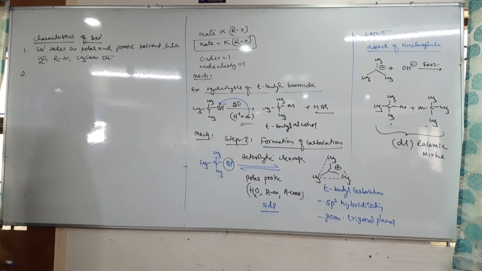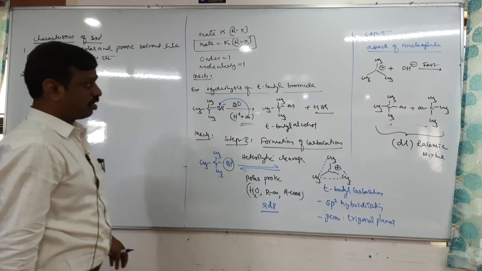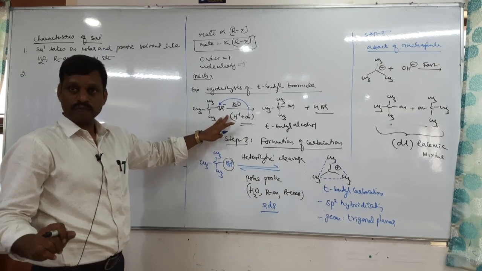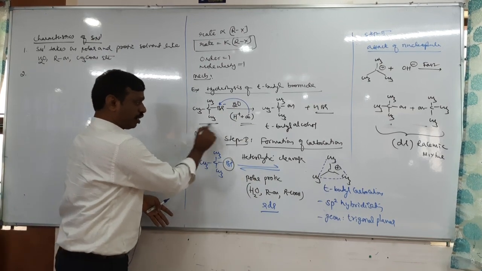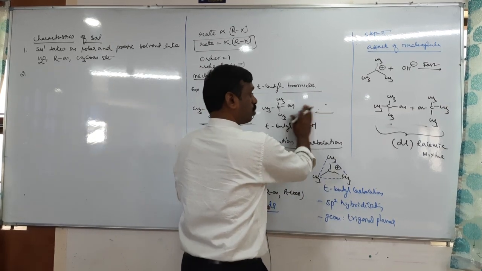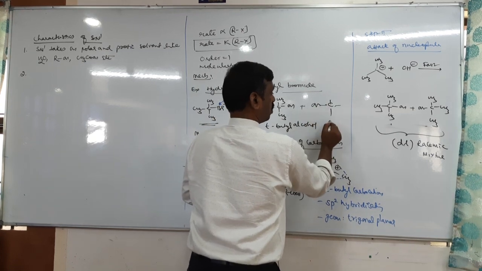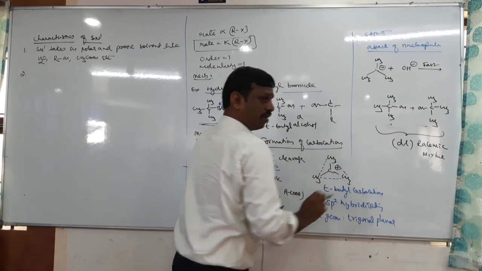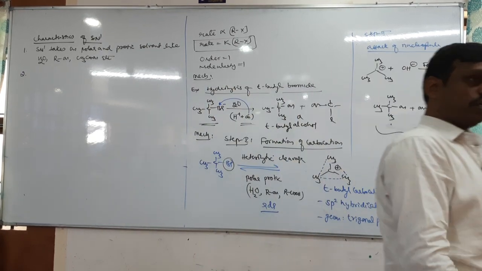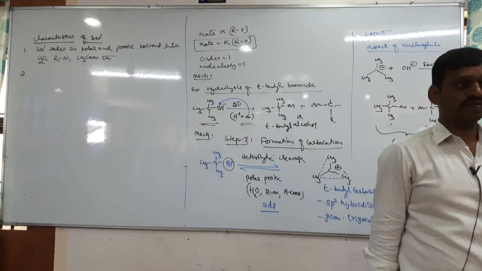Okay, polar protic solvent. Next, 2. In an SN1 reaction, if an optically active haloalkane undergoes SN1, what is the product? This is not optically active, but if it is optically active, you will get two products. This is one product, and the other product is its mirror image. That means if an optically active haloalkane undergoes an SN1 reaction, it always gives a racemic mixture, which is optically inactive.